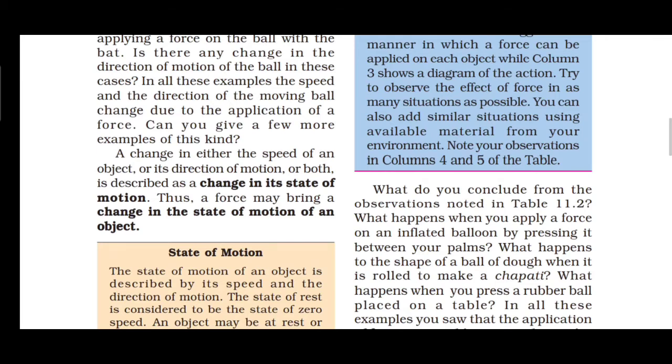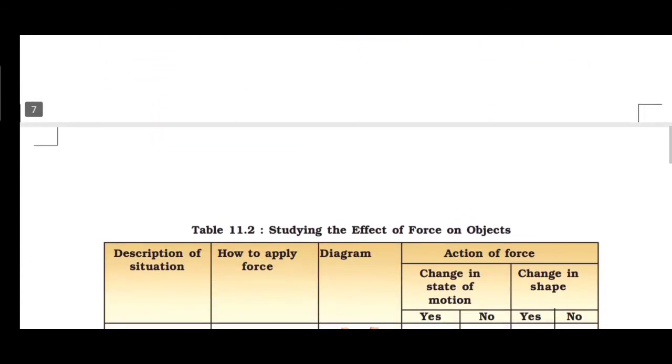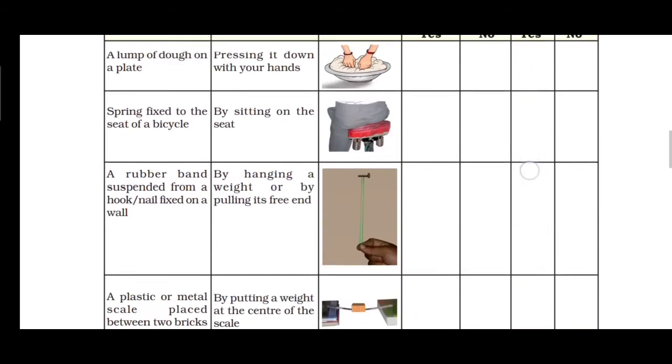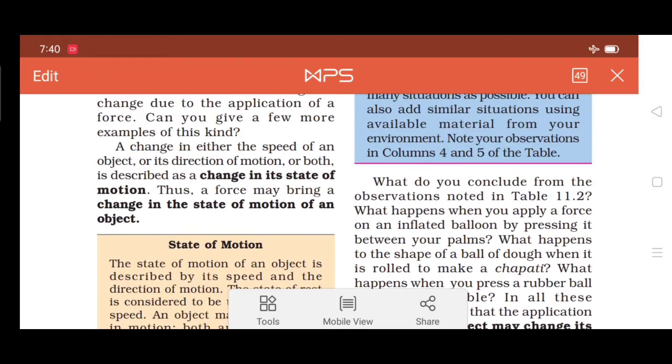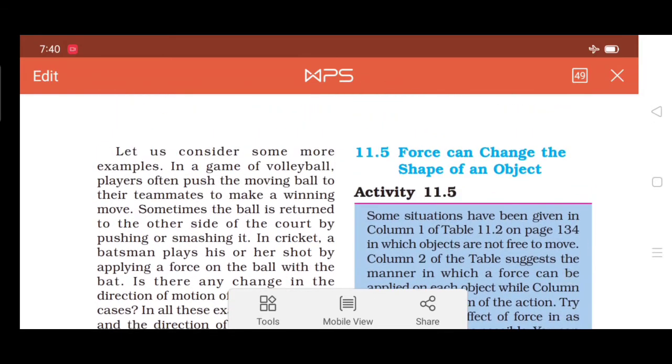Okay. Then the next topic is: force can change the shape of an object. While hearing the topic, what is in your mind? For example, a rubber band suspended from a hook or nail fixed on a wall, what happens?